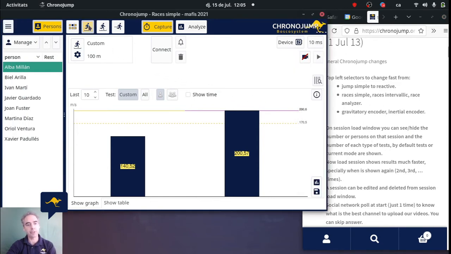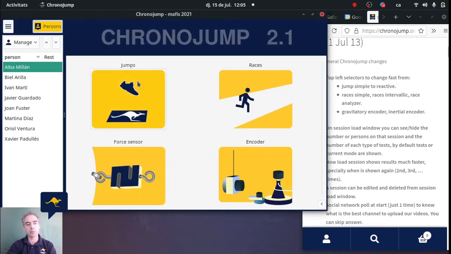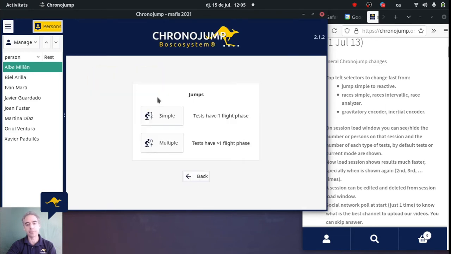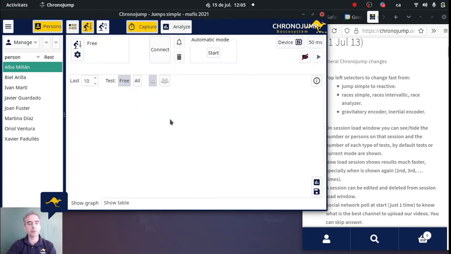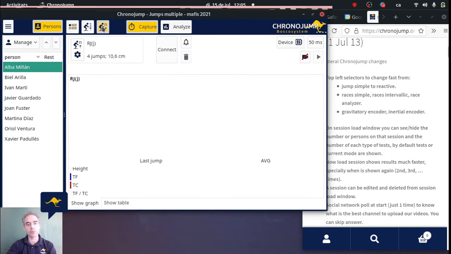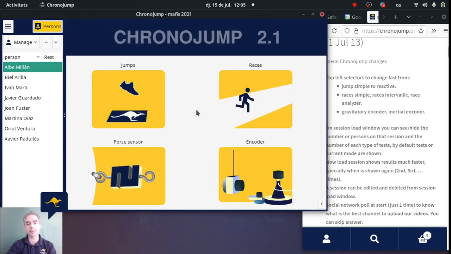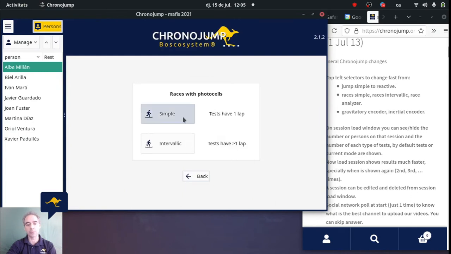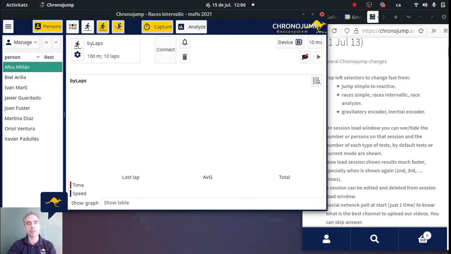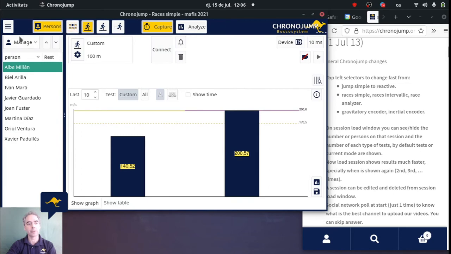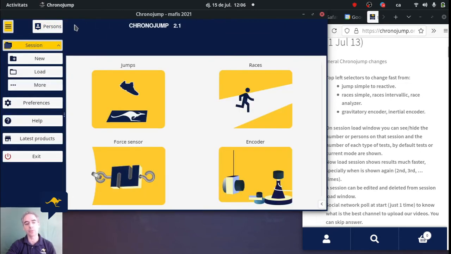Okay, following the website that I have here on my right, let's see first the general ChronoJam changes. The first change you can see here is that when I'm, for example, in jams, simple or multiple, I can change from one mode to the other fast. Before I had to go here, but now, as you can see, when I'm in a mode of races, I can change between them. So this is faster, it's nice, and it's good for our ChronoJam network system.